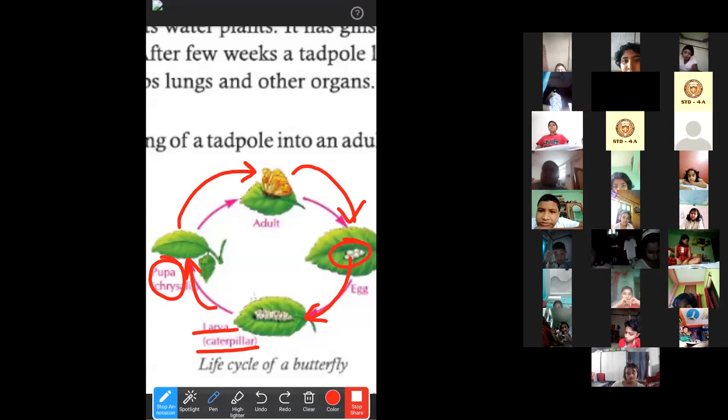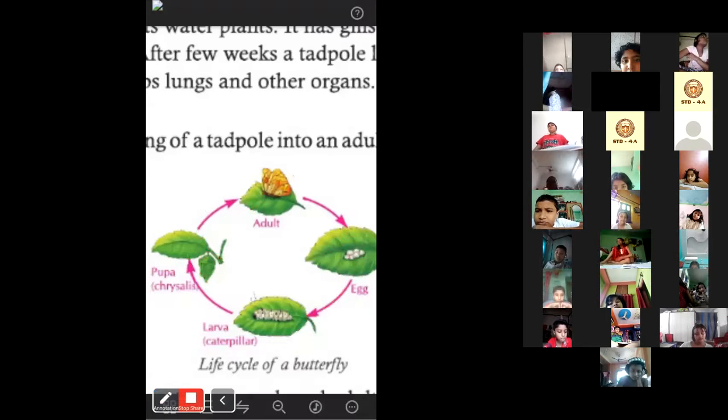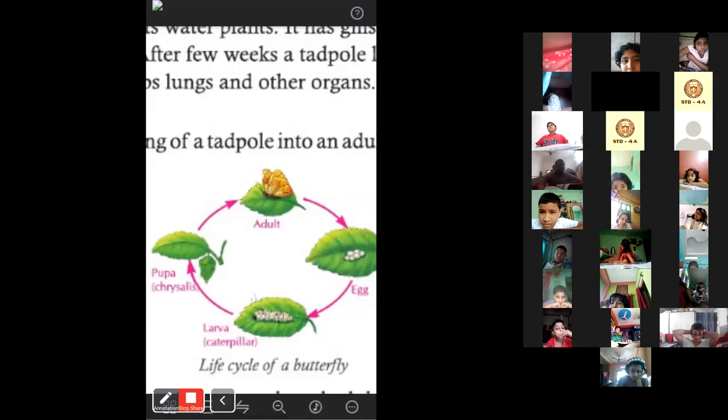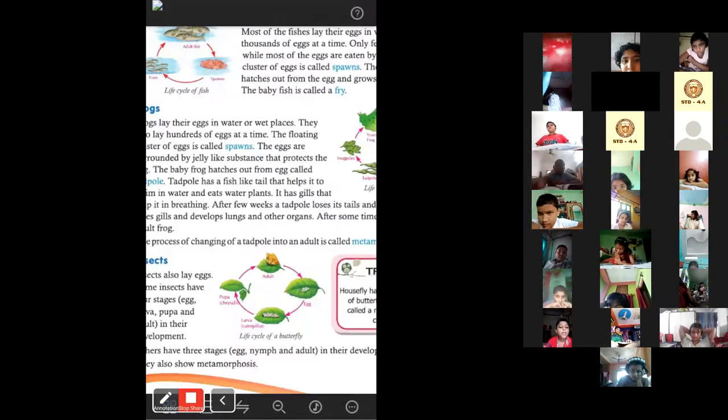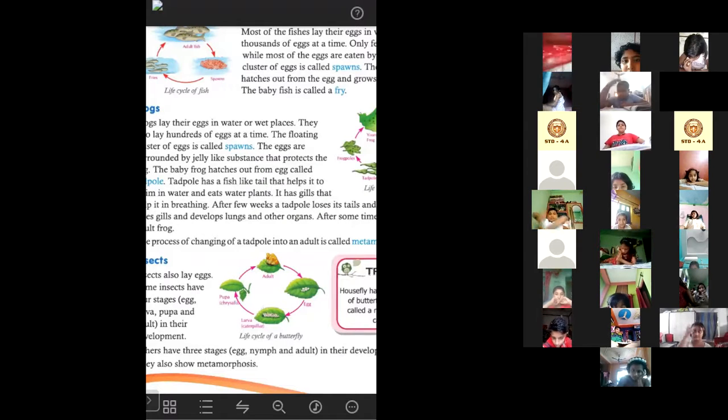From those eggs, again the larva will come out. The larva will change into pupa and pupa will again become butterfly. Just like this, the life cycle will go on. This is the life cycle of a butterfly. It has 4 different stages. What are the 4 stages? Egg, larva, pupa, and adult.